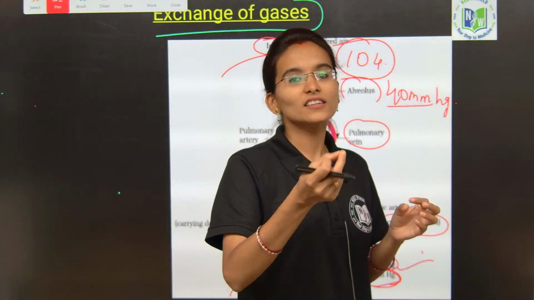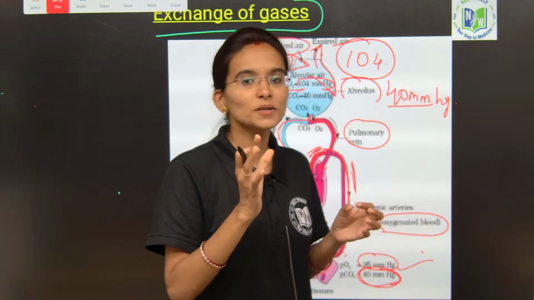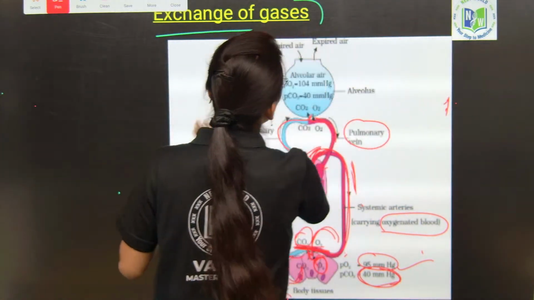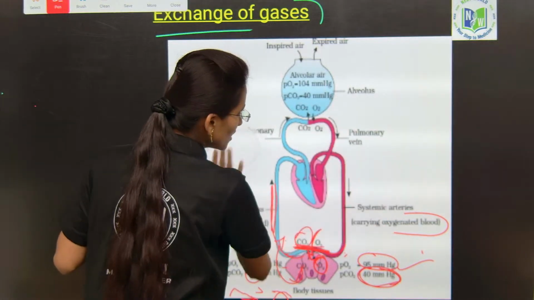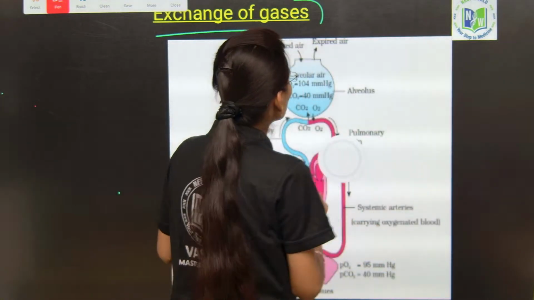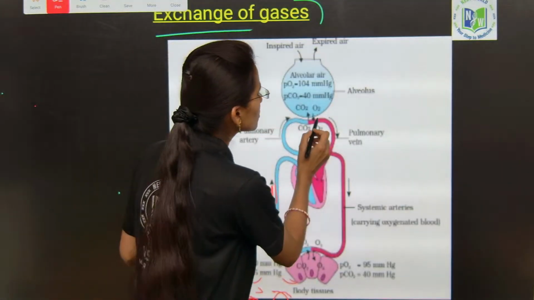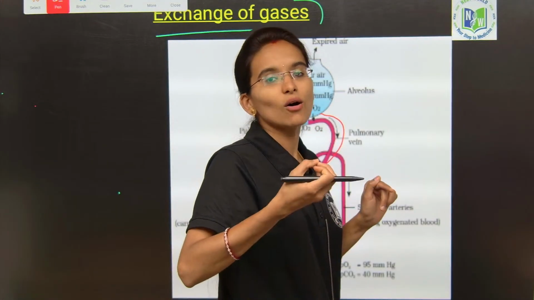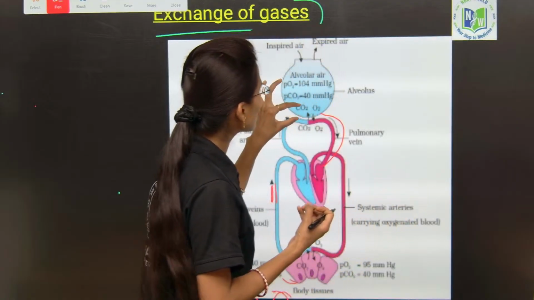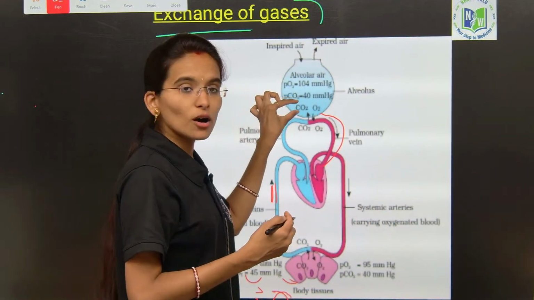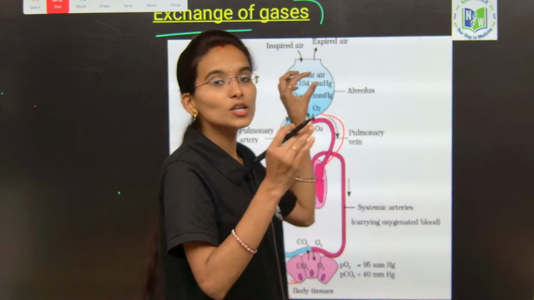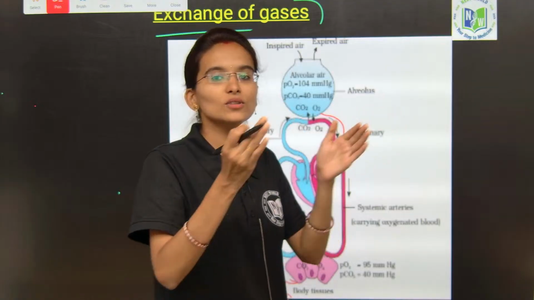the pressure and the percentage of the oxygen is going to decrease, and finally it becomes 104 mmHg here. Next from the alveolus, it is going to be delivered to the pulmonary veins, which carry the oxygenated blood. And here, when compared to the carbon dioxide, the pressure of oxygen is more, hence the gas is going to be transferred from higher to the lower pressure.